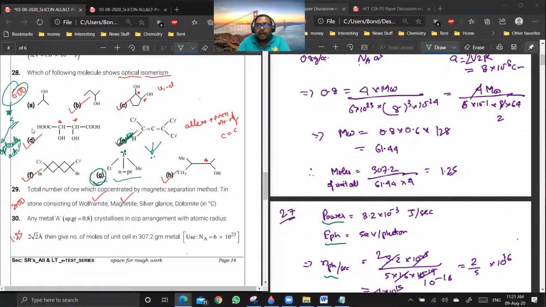If they are asking optical isomerism, the answer will be 6. Because optically active means it can be inactive due to external compensation also. Only plane of symmetry is not the criteria for optical activity to be 0. Are you getting a point? So 28 is done, 29 and 30.